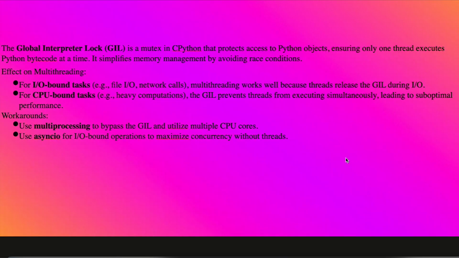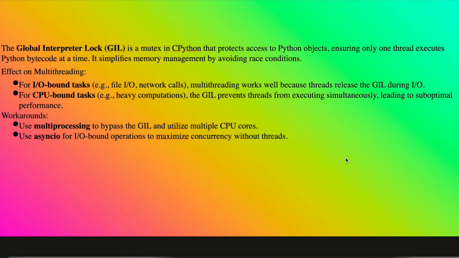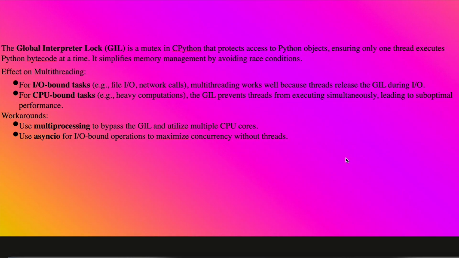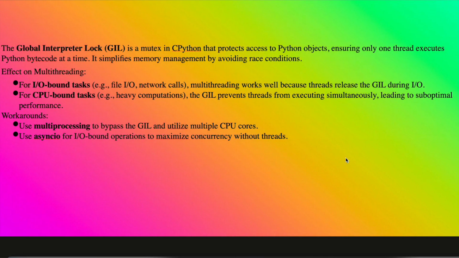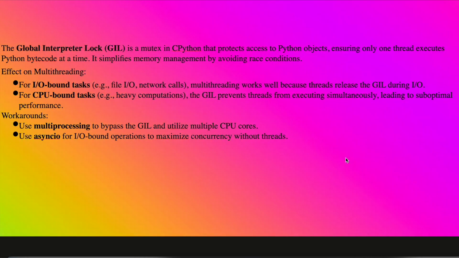In IO bound tasks, multi-threading works well because threads release the lock during IO. So when you are going outside of your process, at that time it releases the lock and multi-threading can work properly in this case. But for CPU bound tasks, the lock prevents threads from executing simultaneously. So 2 bytecodes cannot be executed at the same time, leading to suboptimal performance.